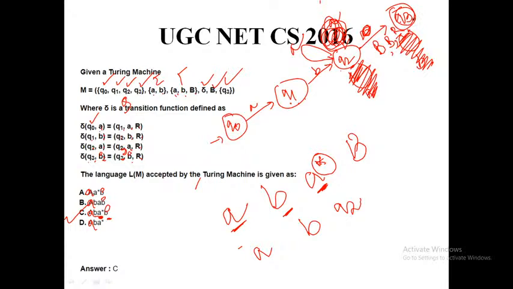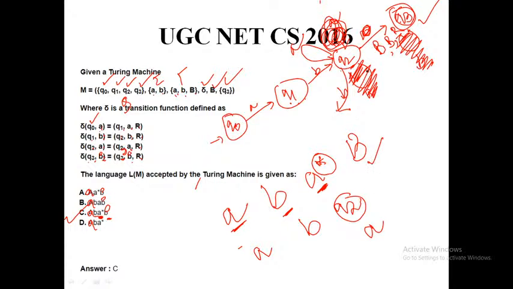If suddenly my input changes and I have given B, then naturally I cannot reach my final state, and I forcefully halt without accepting.